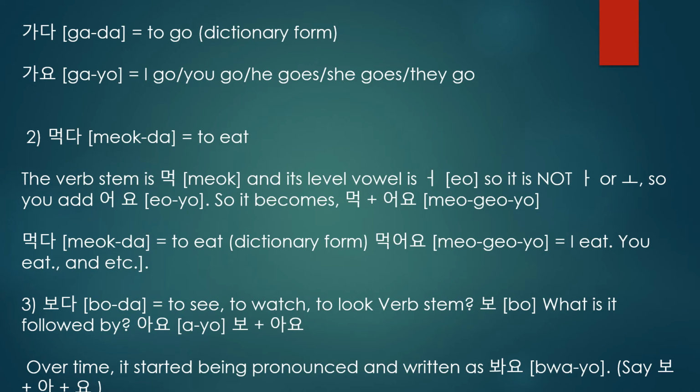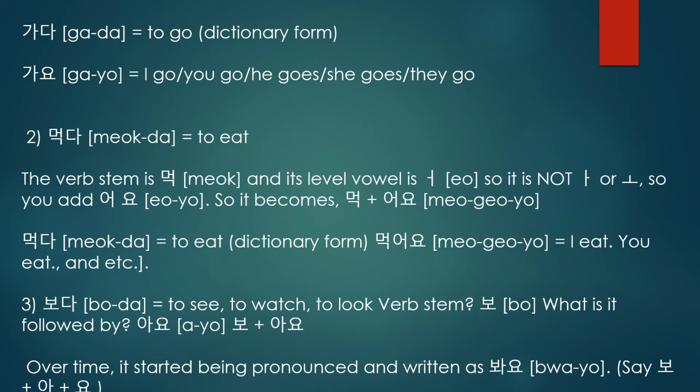Now coming to the second example, magda. What is to eat in Korean? Magda. Just omit this da. The remaining is the verb stem, mag. What is the last vowel? Ma is a consonant plus a vowel, and g is a consonant. So what is the last vowel of this verb stem?